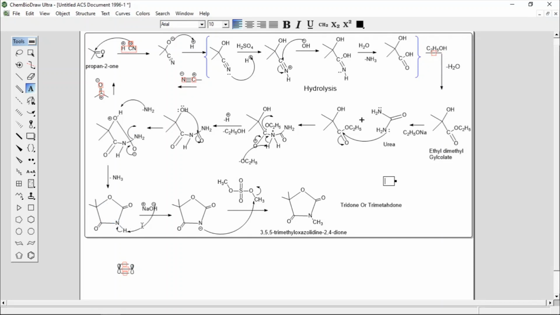In the next step you are using sodium hydroxide. You are doing the methylation reaction in alkaline medium with sodium hydroxide. So the role of this sodium hydroxide is that it acts as a base. It acts as a base. Base is what?